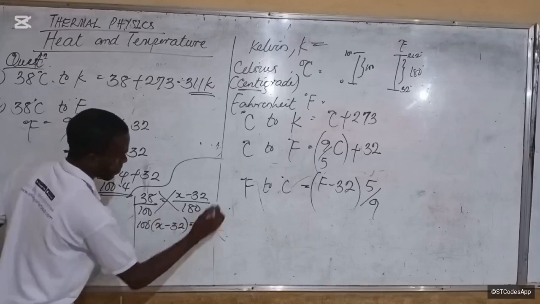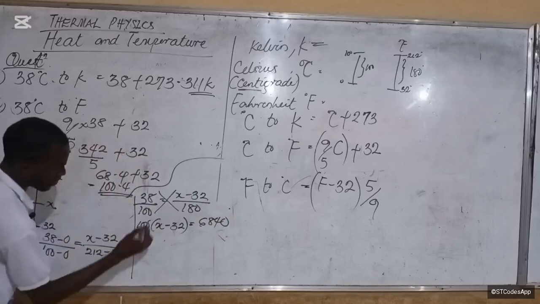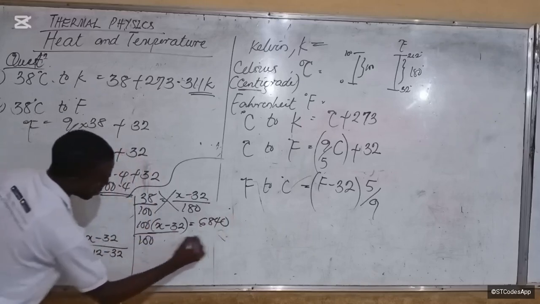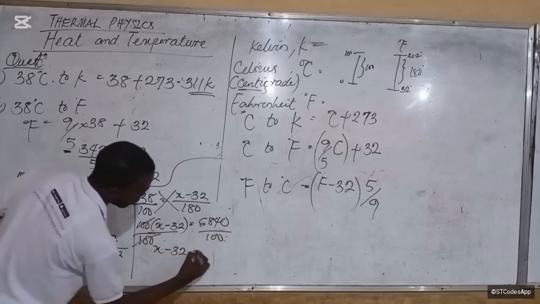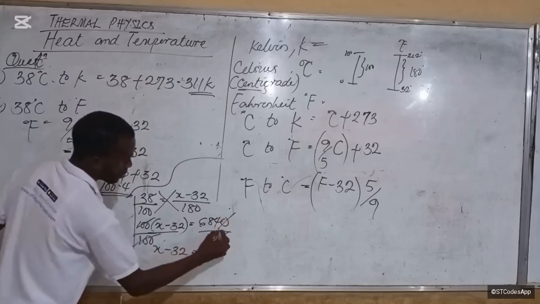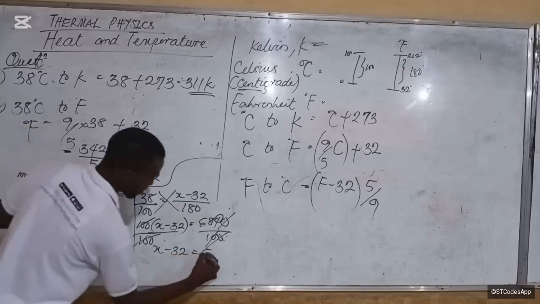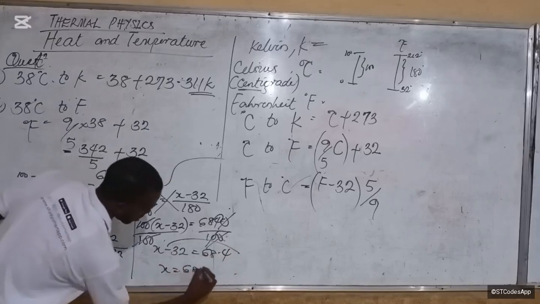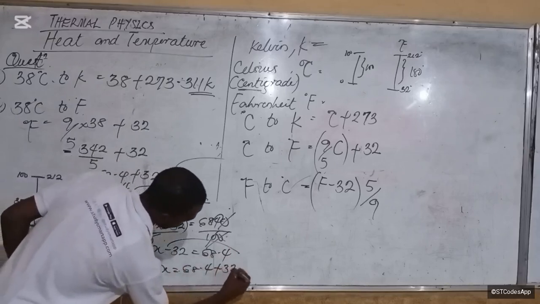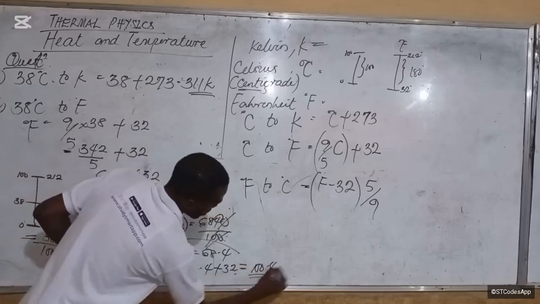Give me that: 6,840. We can divide both sides by 100 already. So we have x minus 32 is equal to, divide both sides by 100, 0 cancels 0, 68.4. Do you see now? This 32 goes there. X is now equal to what? 68.4 plus 32. And what is that? 100.4. Degrees what?